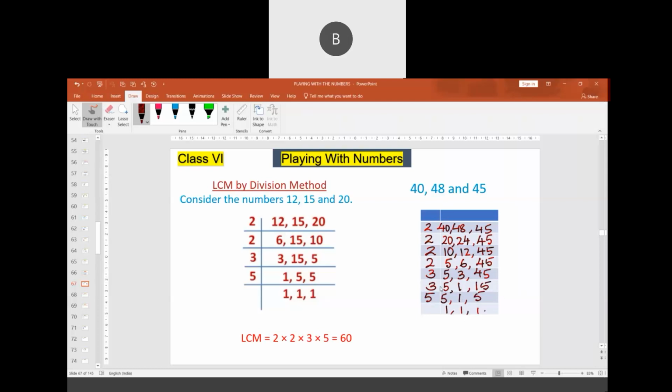We have to continue this using the prime factorization until we get 1. Now the LCM is 2 multiplied 4 times, 3 multiplied 2 times, and 5 multiplied once. This will be 16 into 9 into 5. Sir, the LCM is 720.